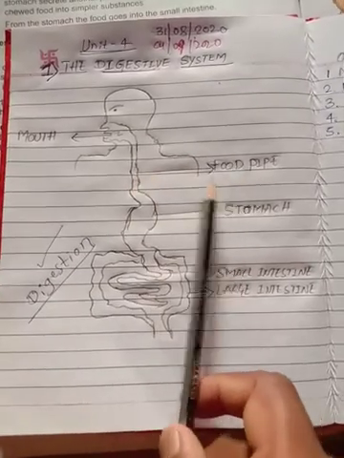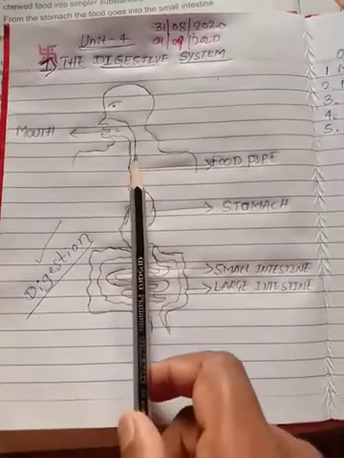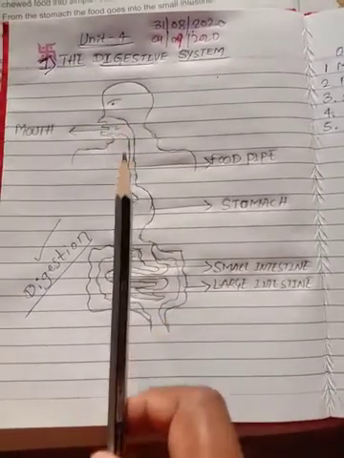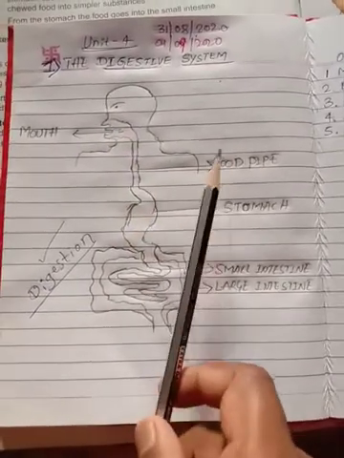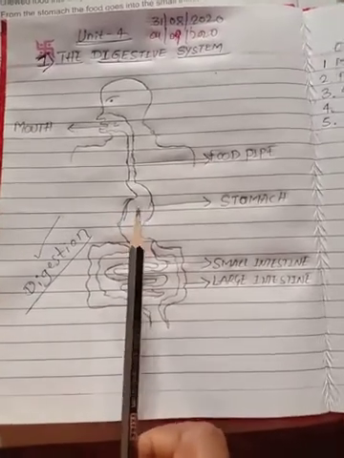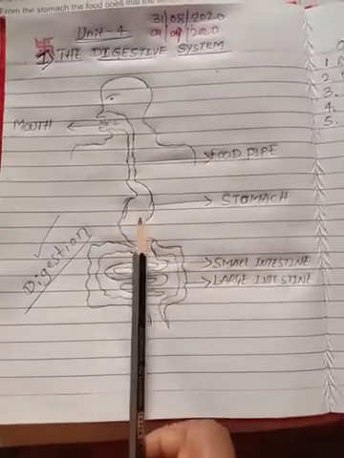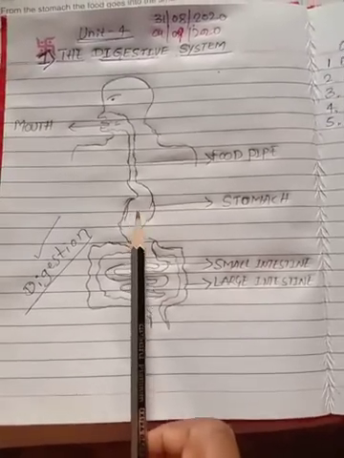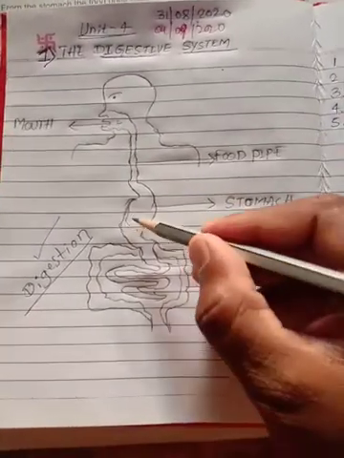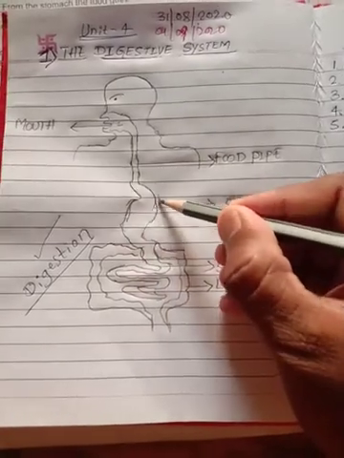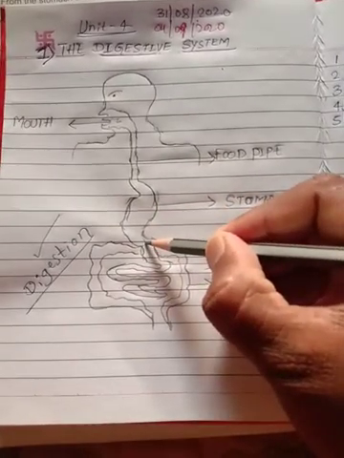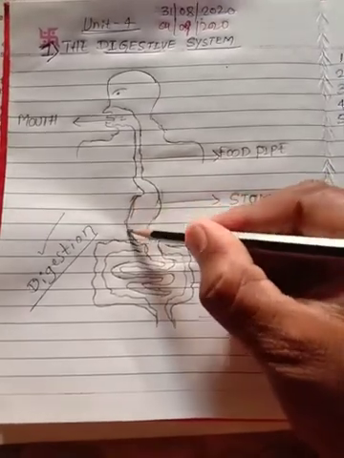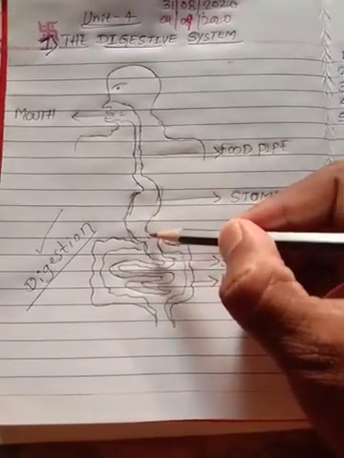This is the food pipe. The food pipe's function is to carry the food from the mouth to the stomach. That's the only function of the food pipe. After this, first of all this is the stomach. It looks like one muscular bag, and the walls of the stomach secrete one more juice. That juice helps change the chewed food into simpler substances.